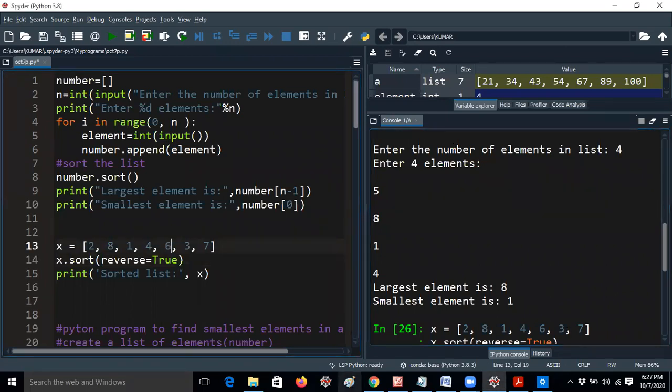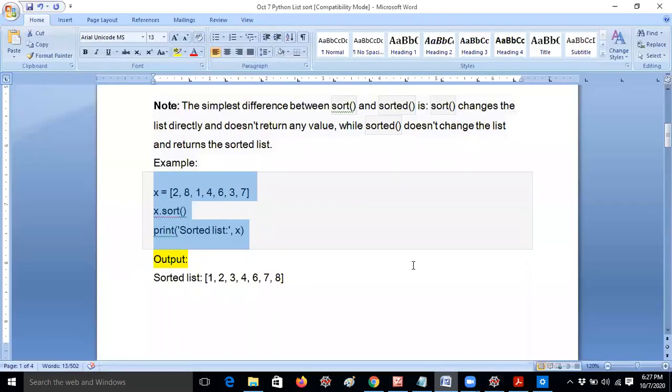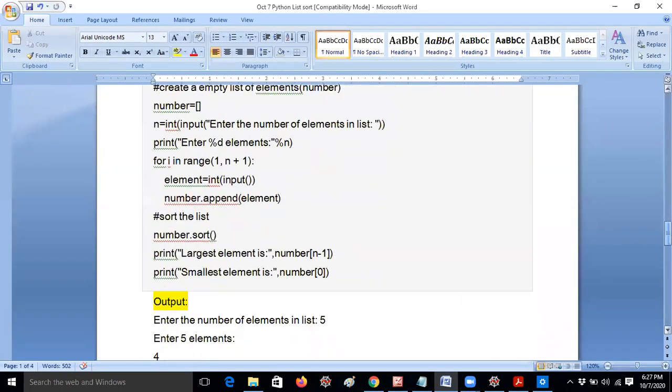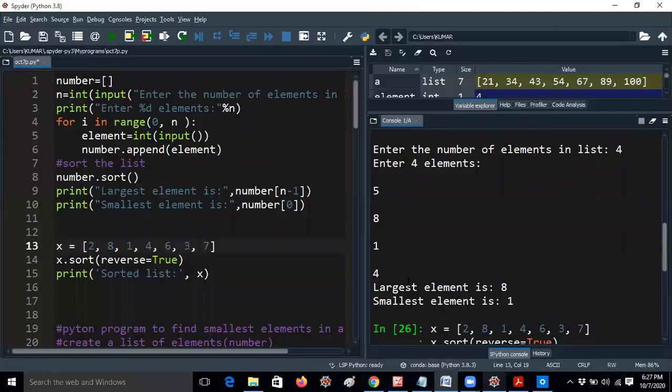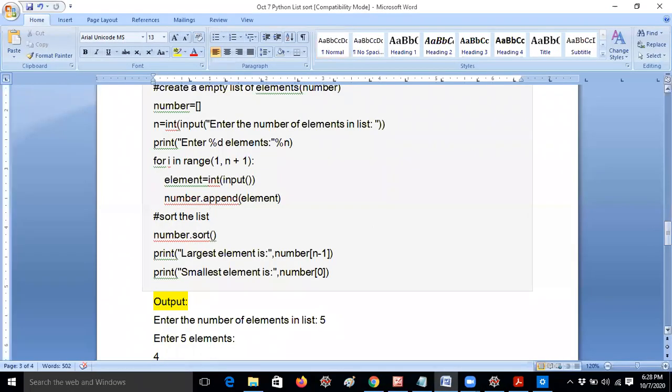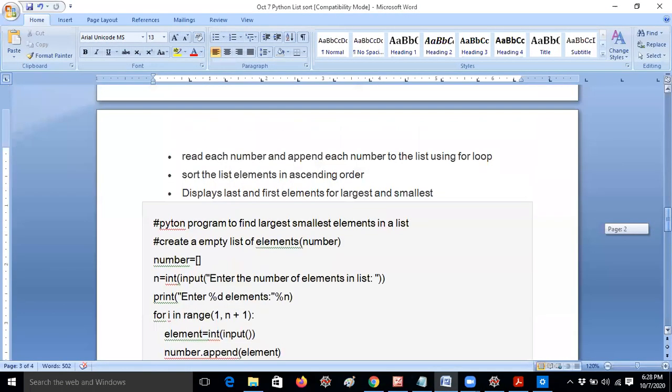Anyway, now coming to the next example, because some students may be confused. So sir, what is the good method? Sir, you always prefer not to use the sort method. Why are you using the sort method to sort the elements? Okay, so now you are getting doubts like this. I know, don't worry. I am here to clear your doubts, so you may not have any doubts. So let me move to the next question.